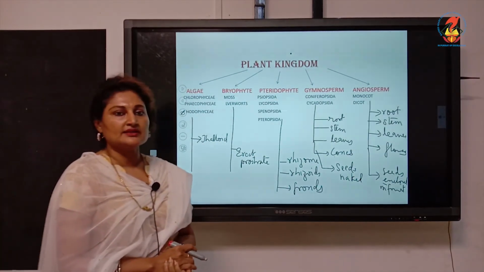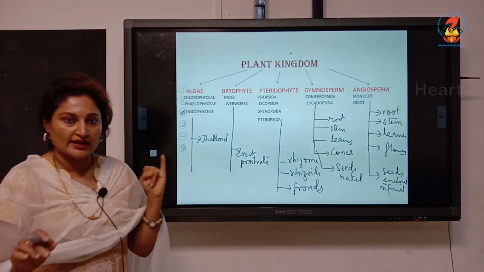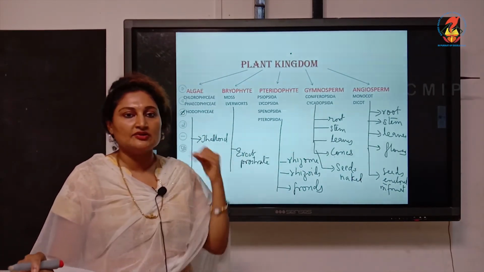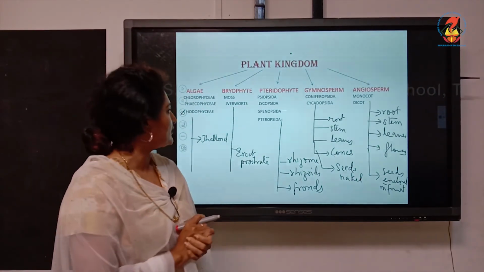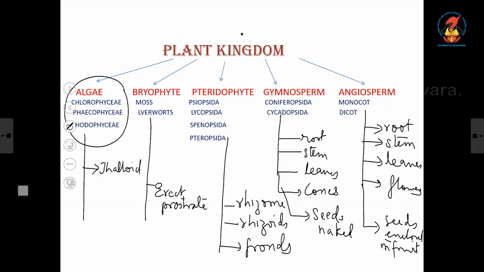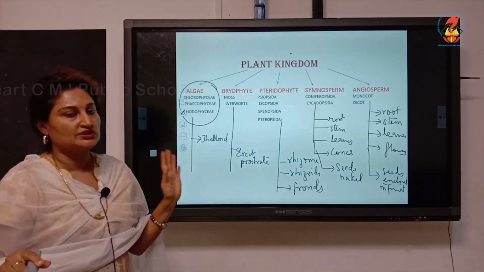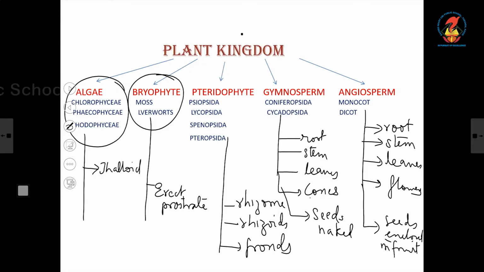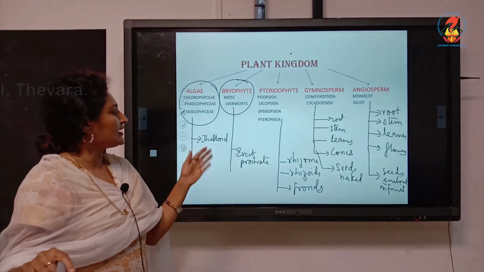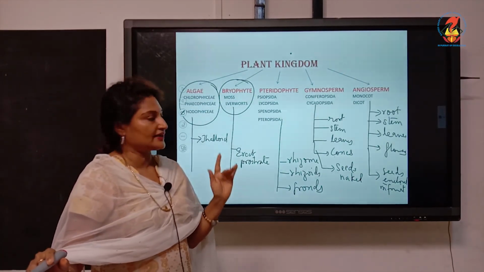So, once again, plant kingdom: all the organisms inside this kingdom are eukaryotic. Most of them are multicellular. Then they are autotrophic, that is, they prepare their own food, and they have a cell wall made up of cellulose. Now, algae: the body is thalloid or flat like a thallus, not differentiated into root, stem and leaves. Most of them are aquatic. Then bryophytes, found on damp walls like a green carpet. They have an erect or prostrate body, divided into root-like, leaf-like and stem-like structures.